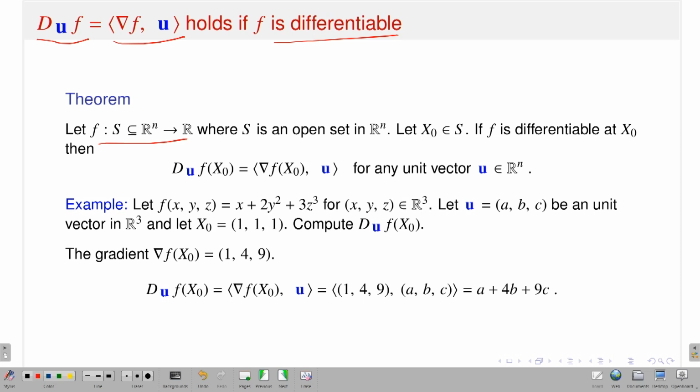So, let f be a function from a set S, subset of R^n, to R, where S is an open set, and x naught is a point in S. If f is differentiable at the point x naught, then the directional derivative of f at the point x naught in the direction u is nothing but the gradient of f at x naught inner product with u, or dot product with u. This is for any u.